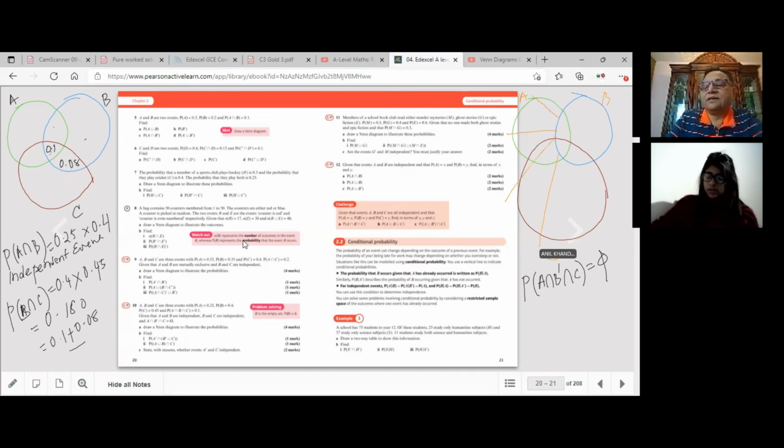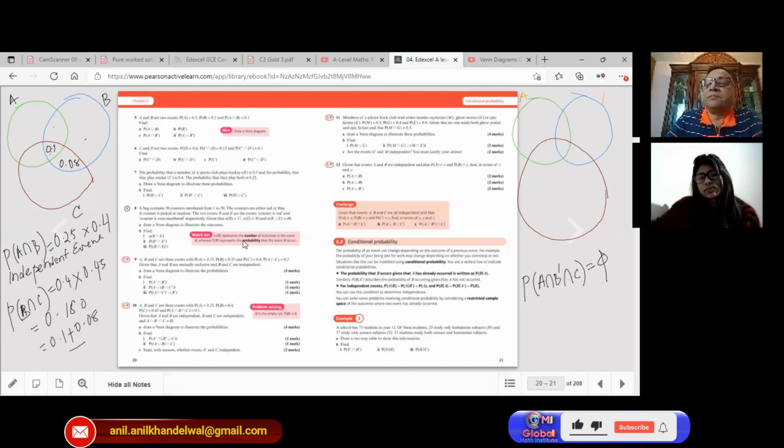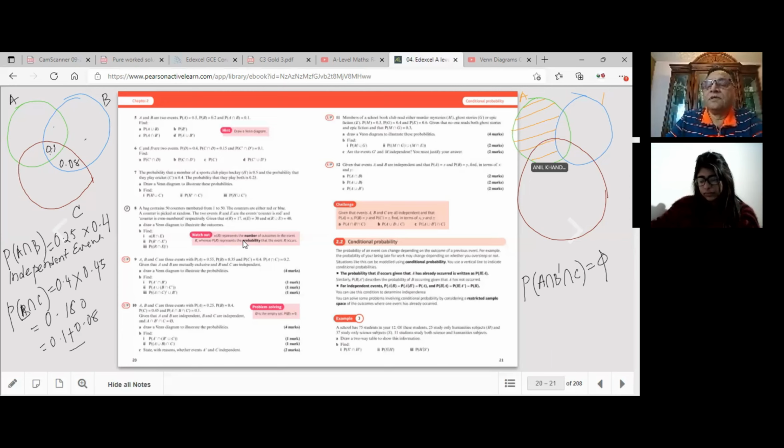Wait, it won't be the outside. Not B, so A intersection of not B means within A, but not in B, right? So basically this portion. So this is A intersection of not B, correct? Within A, but not B.